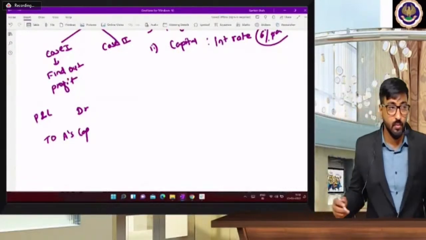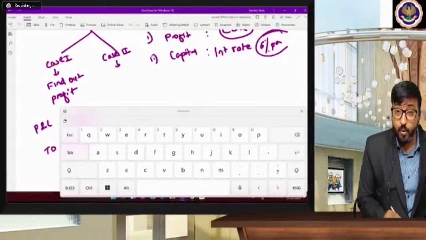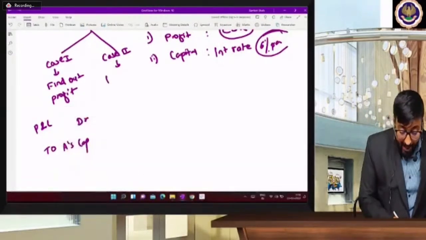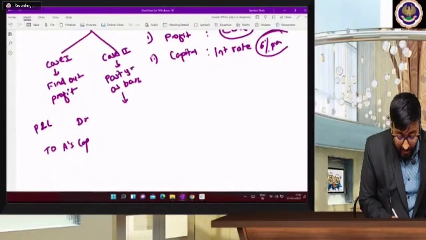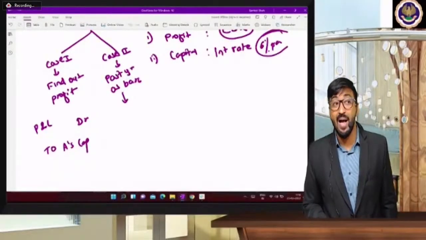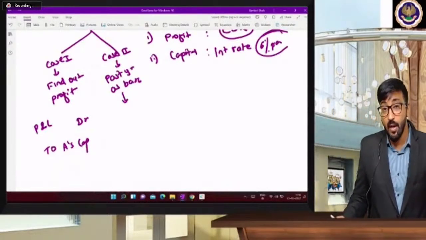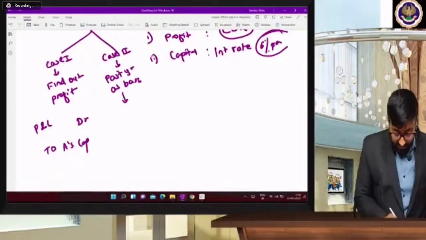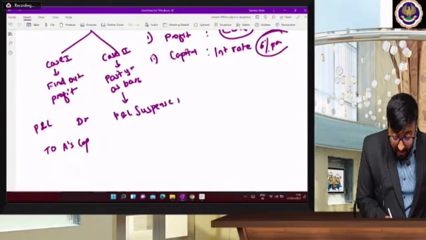Case 2: suppose you considered past years as the base, and you find out some profit based on the past year. In that case your entry will be P&L suspense account debit. Why?